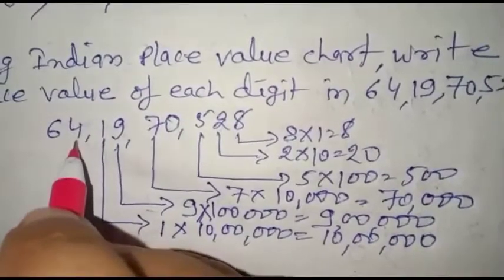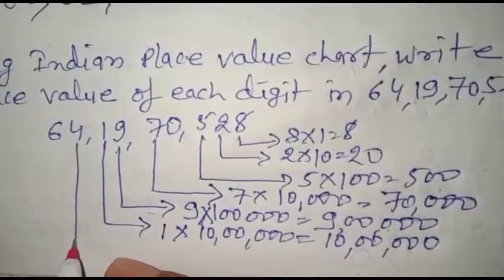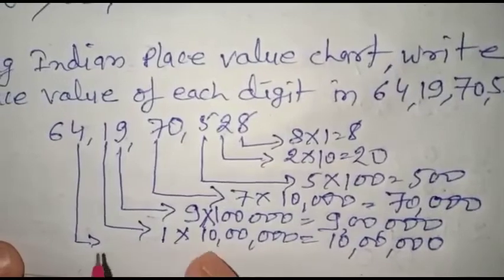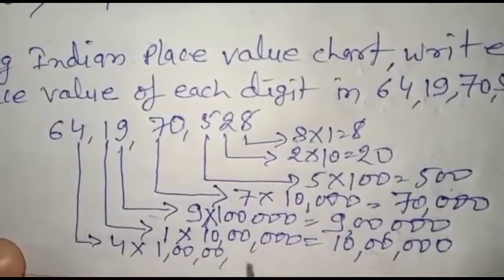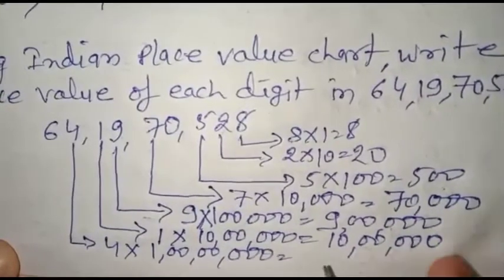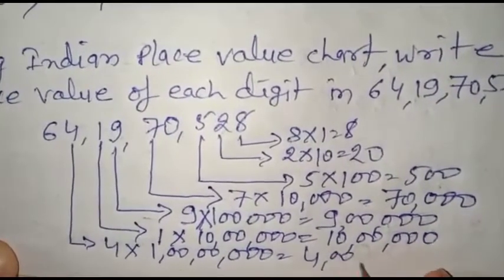Now come for this digit. This digit is 4 in the crore period, so this is multiplied by 1 crore and its place value will be 4 crore.